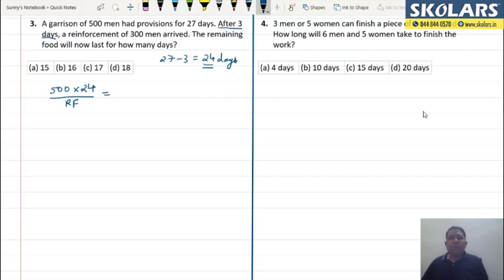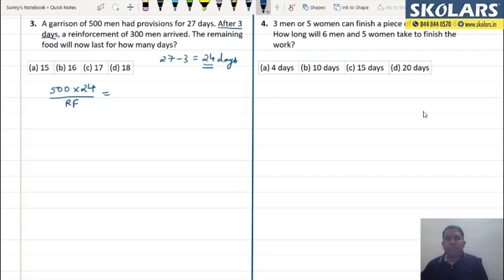So 500 men would have worked for 24 days, and what they would have eaten, they would have eaten the remaining food, the food that was remaining after the first 3 days. But now this is not happening. It is not 500 men.